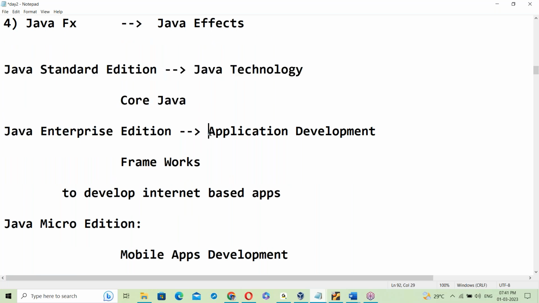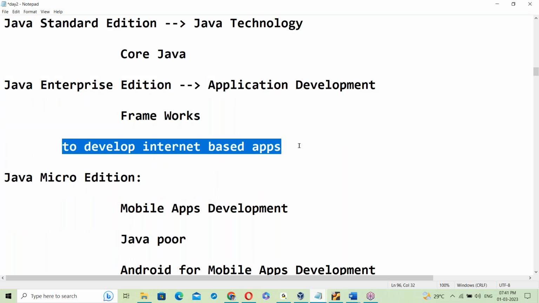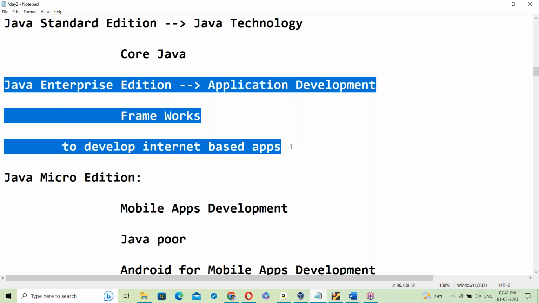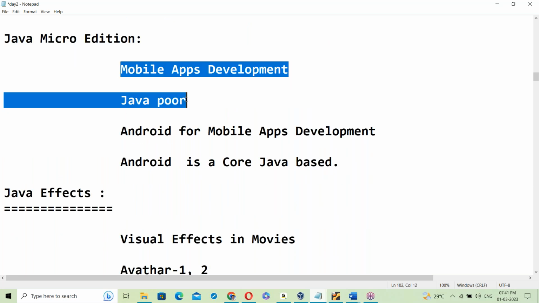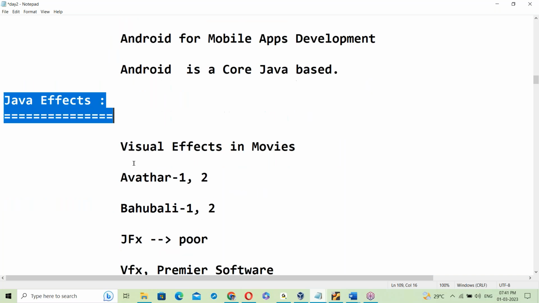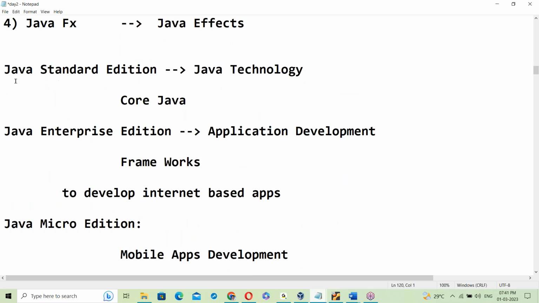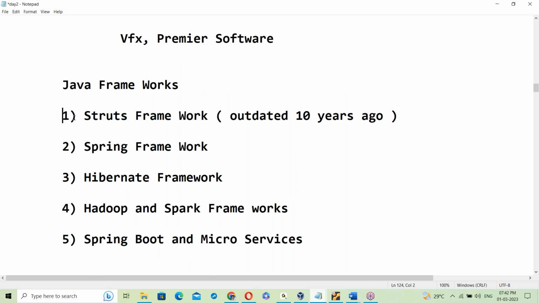Next, Enterprise Edition is for application development. All frameworks come under this; frameworks are used to develop applications. Next, Micro Edition is for mobile applications, an area where Java is not in use. Next, JavaFX is for visual effects, and Java is not in use here either. Java is used only in these two editions, and in this area Java is a leader, no doubt.